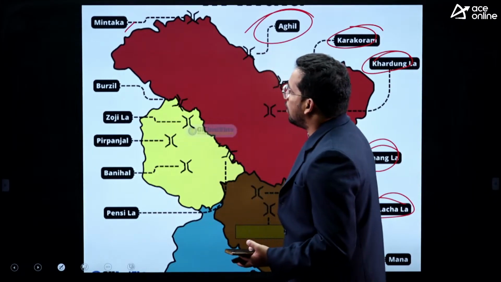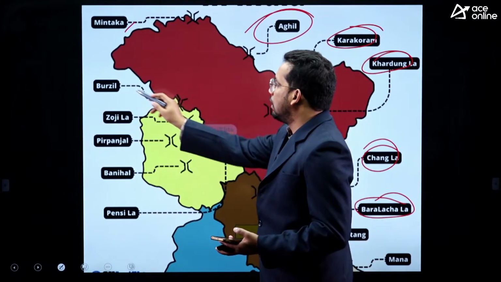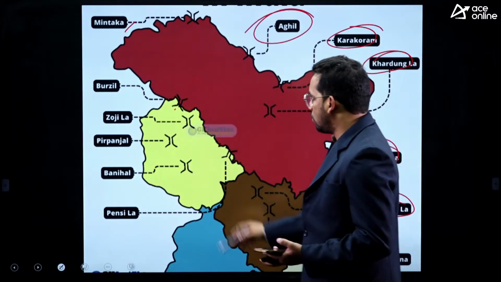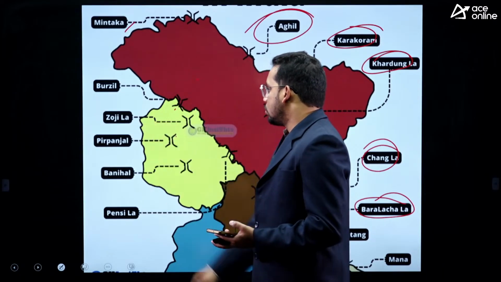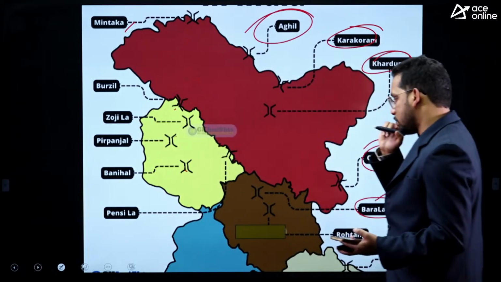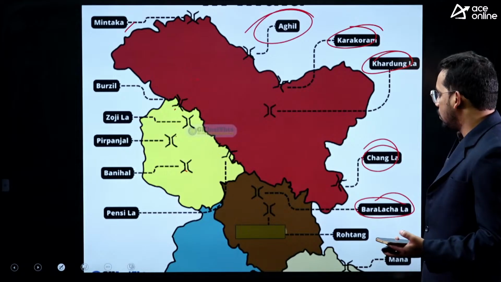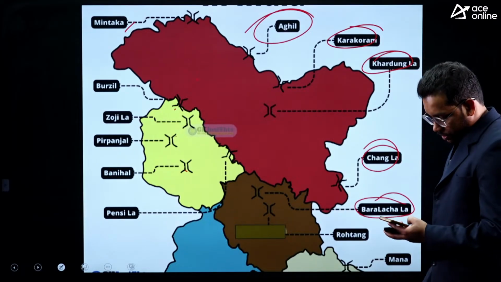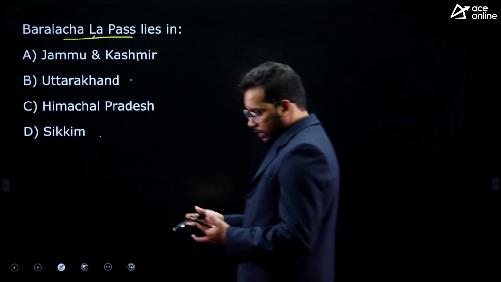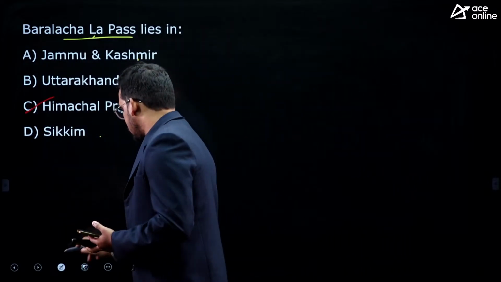Again Ladakh, Mintaka Pass again Ladakh, and Burzil Pass connects Ladakh with Jammu Kashmir. Zozila Pass, Pir Panjal again Jammu Kashmir, Banihal Jammu Kashmir. So this is located in Himachal Pradesh. Yes, correct. C is the answer, Himachal Pradesh.